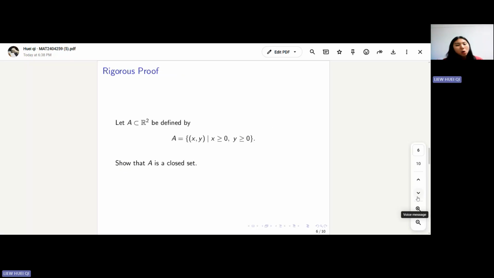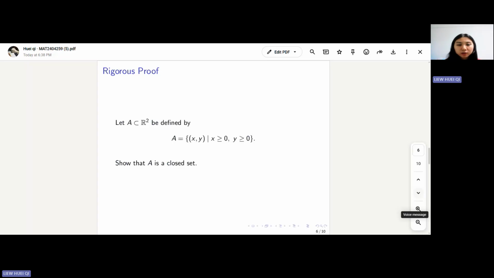Okay, and then I will prove a specific example. First, let A equal the set of points (x, y), where x and y are greater than or equal to 0, in R squared. This represents the first quadrant in the plane, including the coordinate axes. We want to prove that this set A is closed.